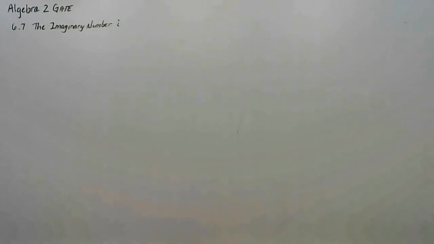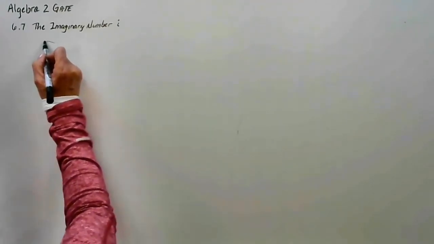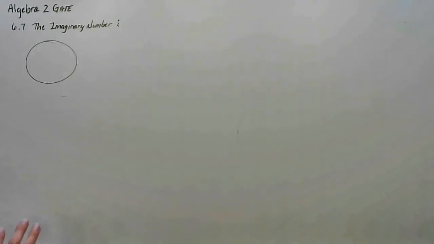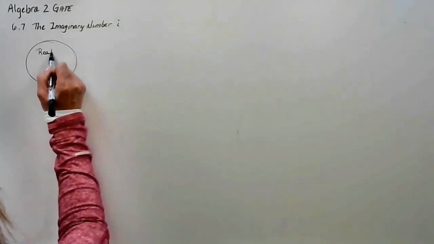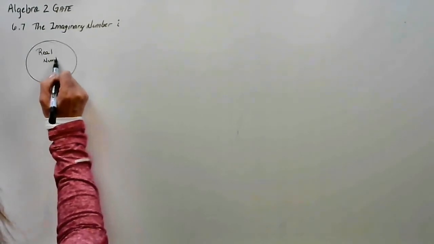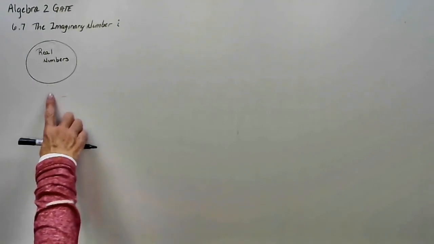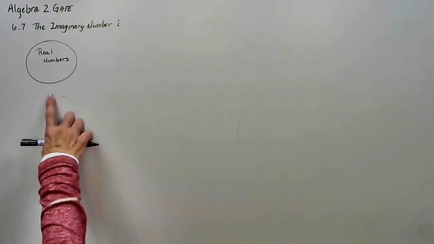So visually, let me kind of show you what's going on. In elementary school, you learned all the way up through Algebra 1, and up until now, we've learned about this number system called real numbers. We started off with whole numbers in kindergarten and first and second grade. You learned how to add them and subtract them. Third and fourth grade, you learned how to multiply and divide them.